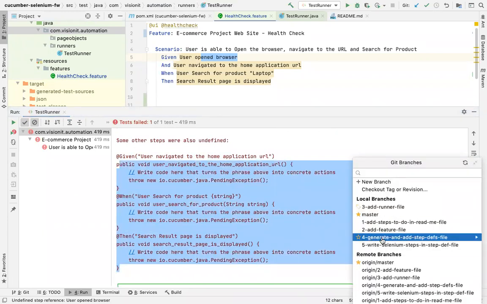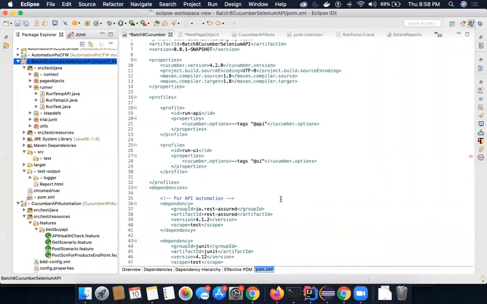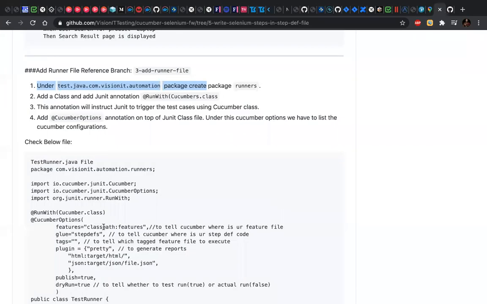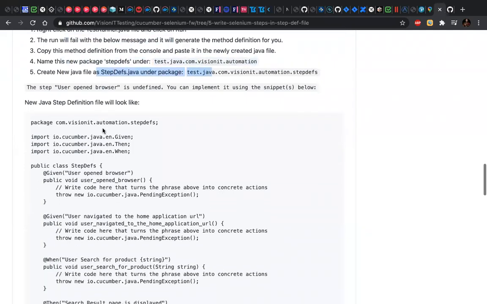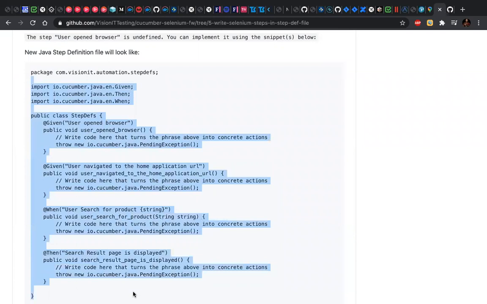So the fourth step here is generate and add step definition file. And nothing to worry if you forget about this, I have listed it here. This is the fourth step. Right click on the test runner file, click on run. It will generate the definition. Then you create a new package here. You create a new Java file and place your code like this here.